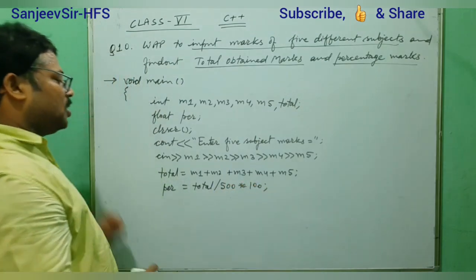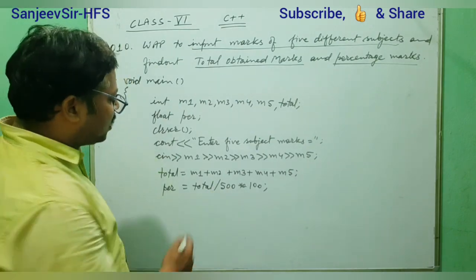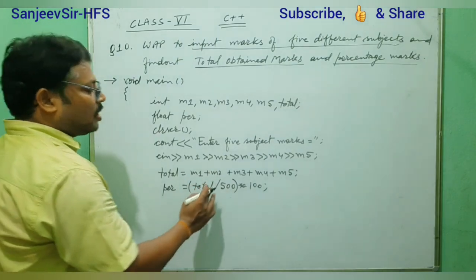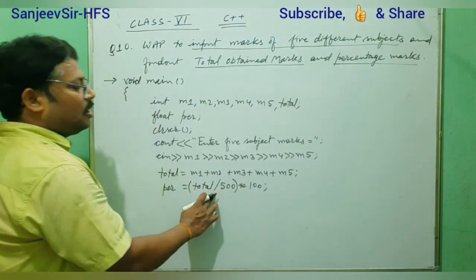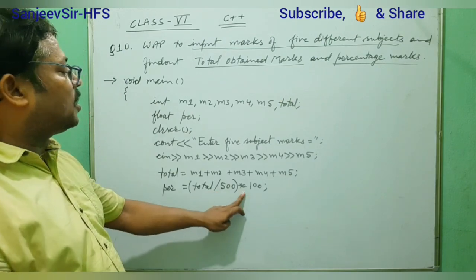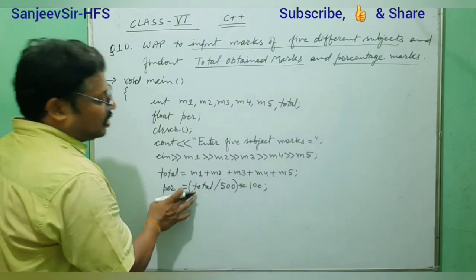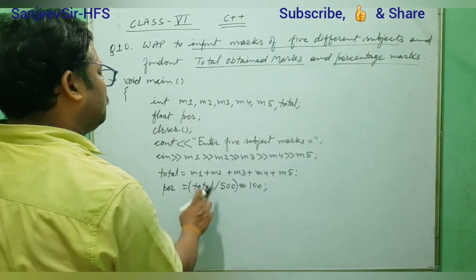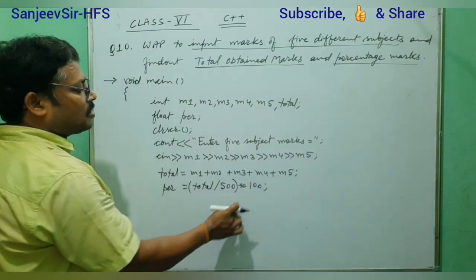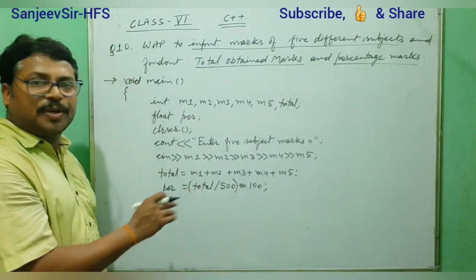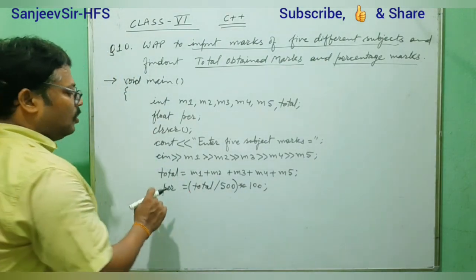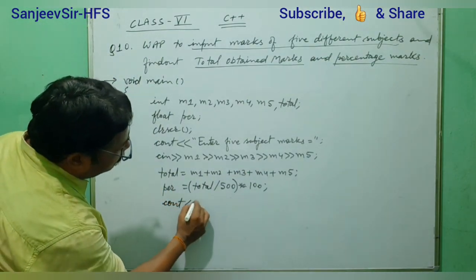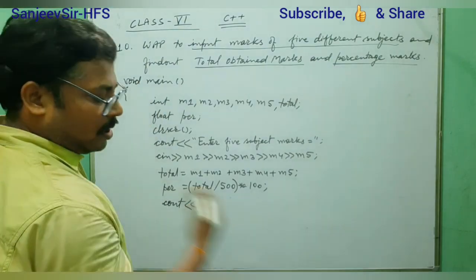Now one more thing: if somebody writes brackets here, that is okay. It will be better for you. But if you do not write brackets, in the case of division and multiplication, then it's okay, because the one coming first from the left side will evaluate first. That means division comes first, so division will work first, after that multiplication. But if you give the brackets, it is more precise and more accurate for understanding the logic. Now we display here with cout the total obtained marks and percentage marks.